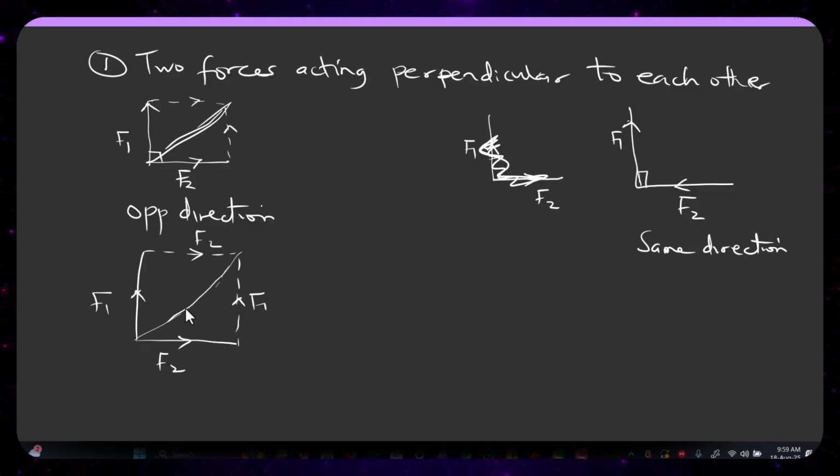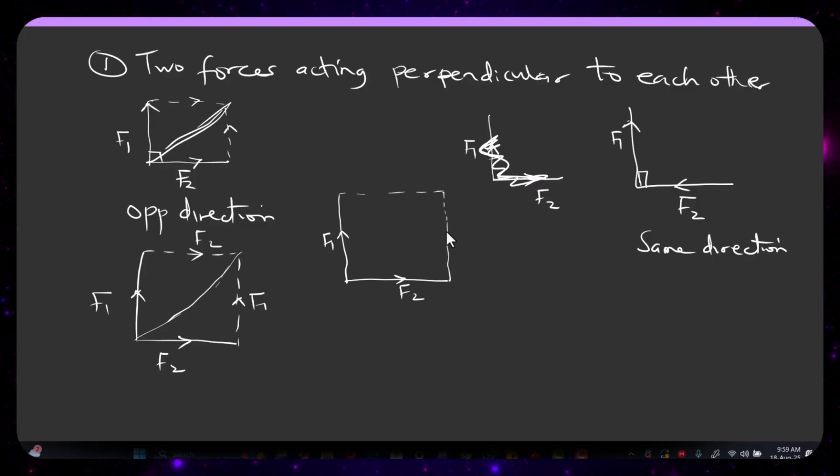Let me repeat that again. Watch this carefully. I have this line, I have F1 and I have F2. Before I draw my diagonal, I will make sure that both forces are going in the same direction. This one is going this way and this one is going this way. So how do I make sure that both of them are going the same direction? I'll complete my line.